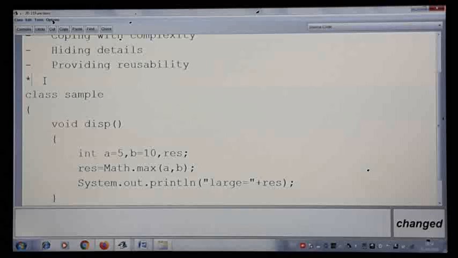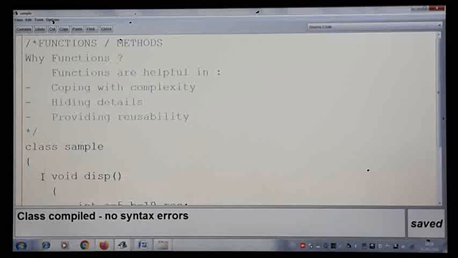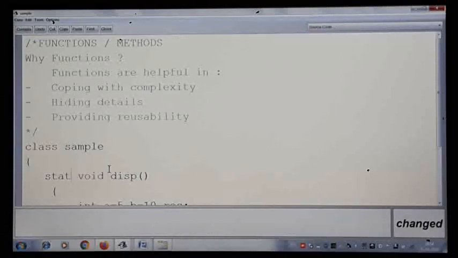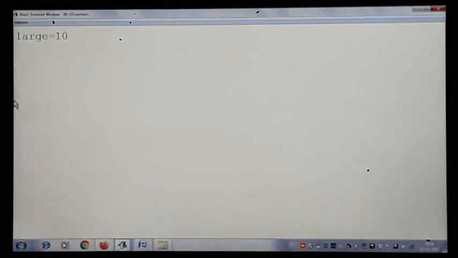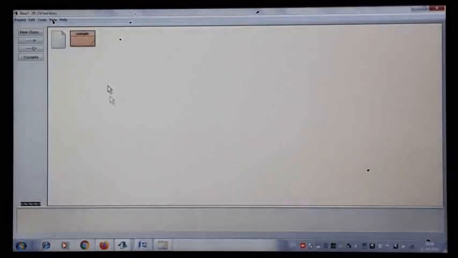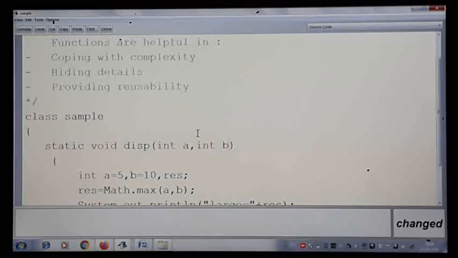I will make the entire thing I wrote above a comment here. Let me make this static so that there is no need to create an object here. See now, I am getting the large value as 10. Instead of just assigning the values, you can also take arguments. Instead of a is equal to, b is equal to, I can write int a comma int b, and then I can take this out. As you all know, this is a generalized one. Whatever value the user gives, the maximum will be given for that.